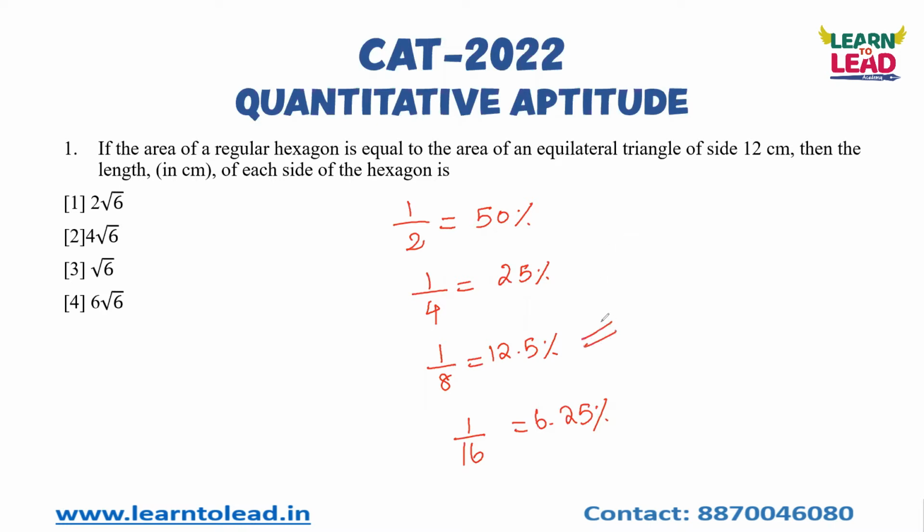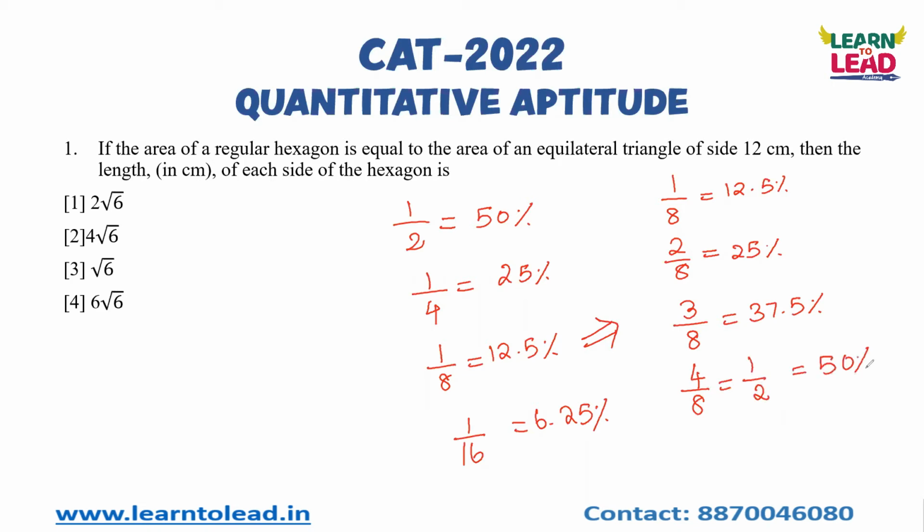If I develop this for 1 by 8, I know that 1 by 8 is 12.5%. For 2 by 8, I just add 1 to the numerator and on the right-hand side add 12.5 plus 12.5, which is 25%. 2 by 8 plus 1 by 8 is 3 by 8, which is 37.5%. 3 by 8 plus 1 by 8 is 4 by 8, which is 1 by 2, equal to 50%. Then 5 by 8 is 62.5%. 6 by 8 is 3 by 4, which is 75%. And 7 by 8 is 87.5%.